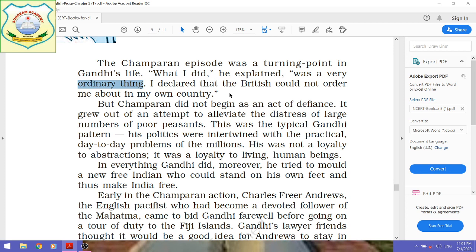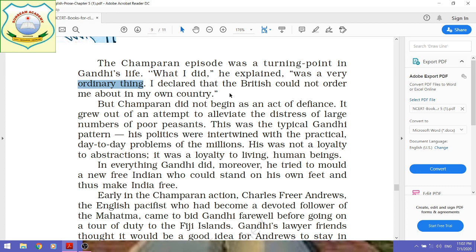In this way he started a freedom struggle of India against the Britishers, and he declared that since the country is of Indians and the Britishers were foreigners, they don't have any right to stay in India and rule over Indian people.